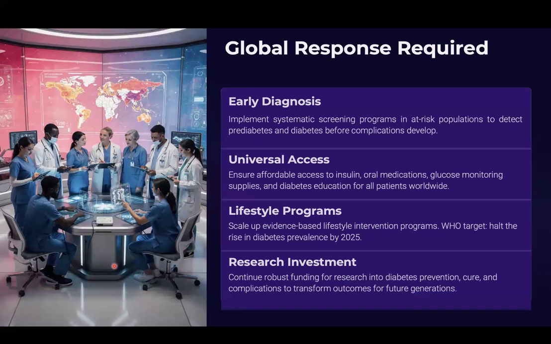So, as we saw, diabetes is one of the biggest healthcare challenges. And what we really need is more response in this case, such as early diagnosis, universal access, lifestyle programs, research, and investment.